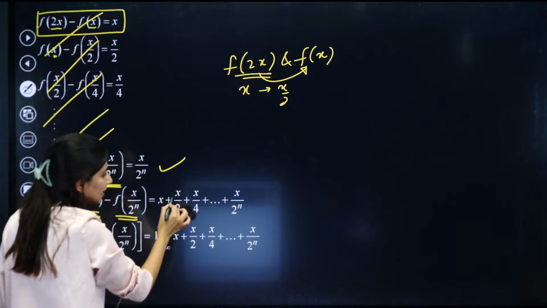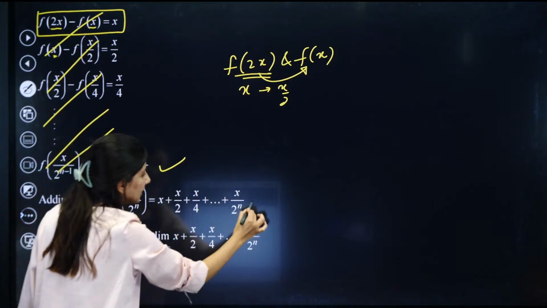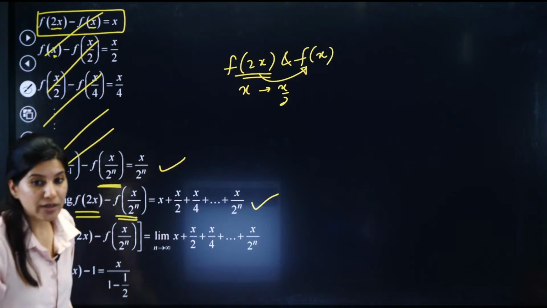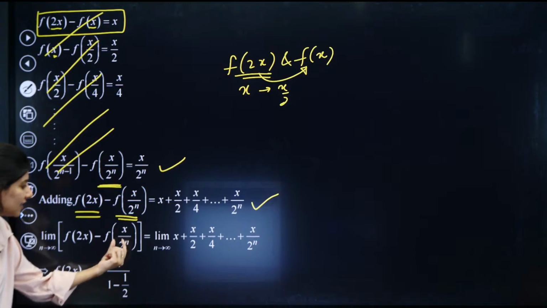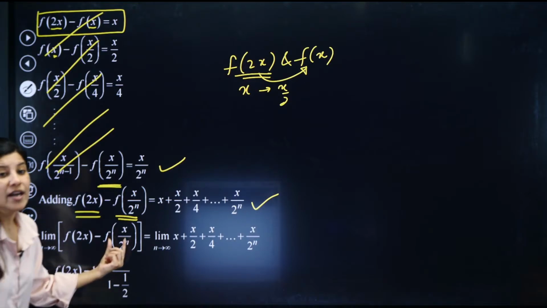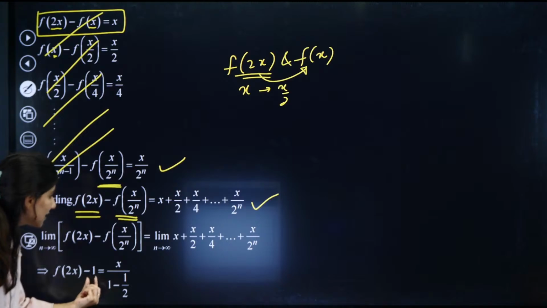And over here x, if you take common 1 by 2, 1 by 4 until this. Now n tends to infinity. If you put n tend to infinity, this is x by infinity, 0. F of 0 is given in the question. F of 0 is 1. So just this is 1.